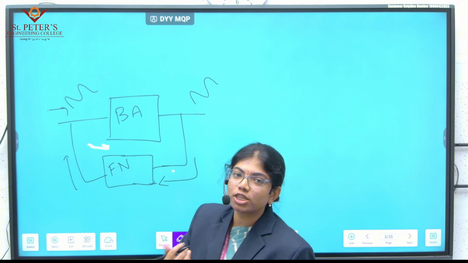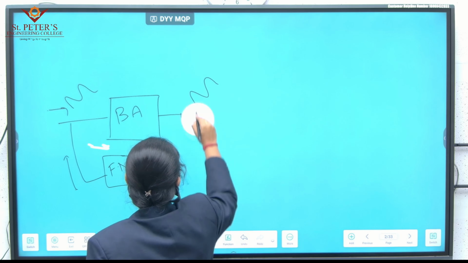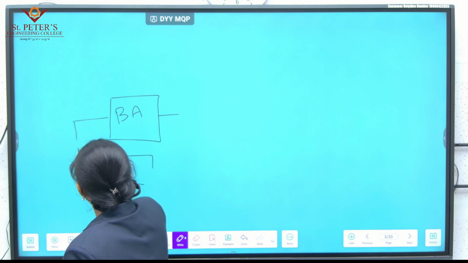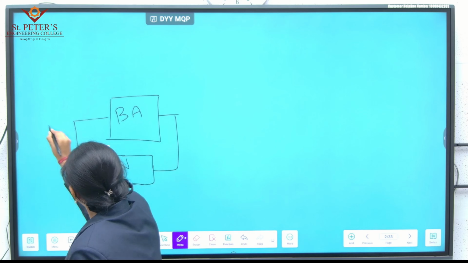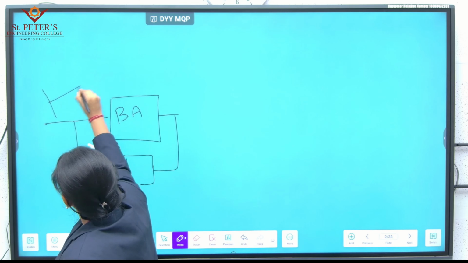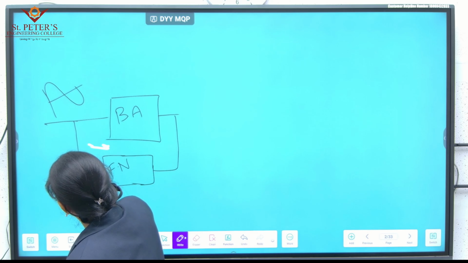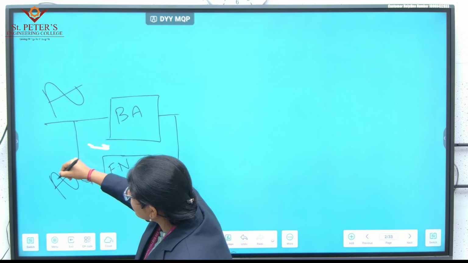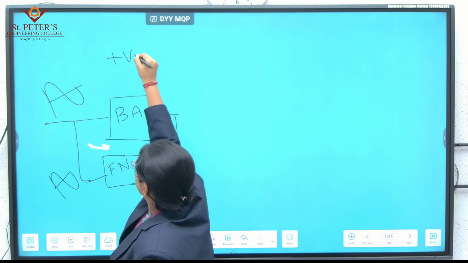Now in positive feedback amplifiers, let us consider this is the input signal and this is the feedback signal. If both the input signal and the feedback signal are in phase, then it is called positive feedback.